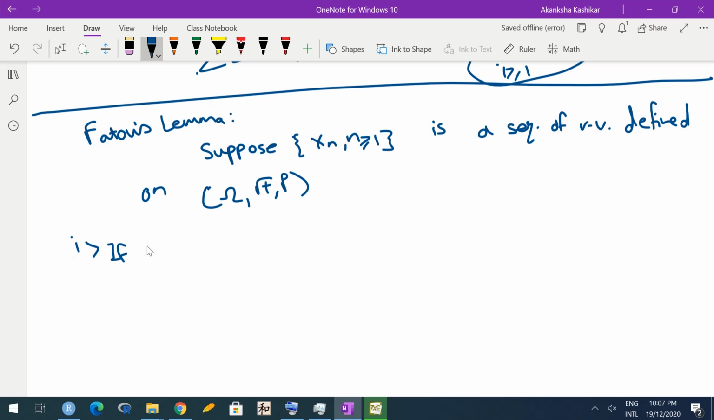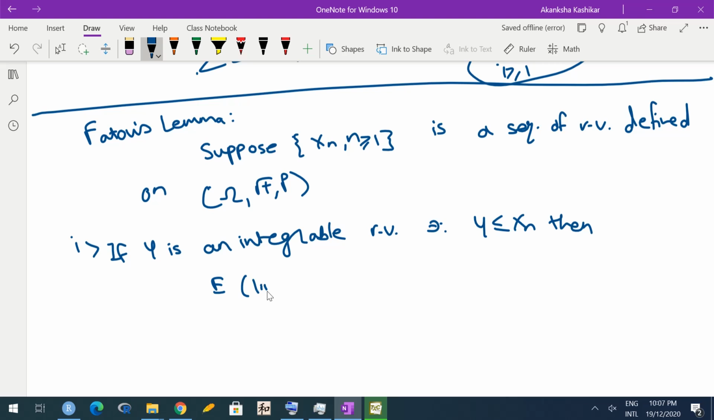The first part says, if Y is an integrable random variable such that Y is less than or equal to xn, then the expectation of liminf xn is less than or equal to liminf of expected xn. So if Y is an integrable random variable and Y is a lower bound for xn, then the expectation of liminf is less than or equal to the liminf of expectation. This is one part of Fatou's lemma.